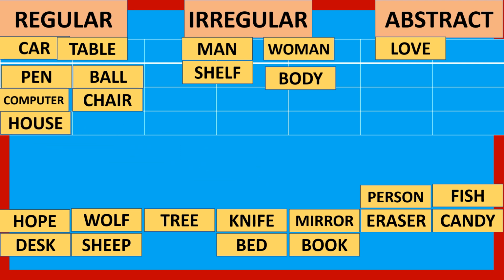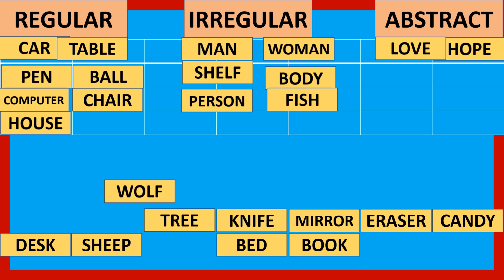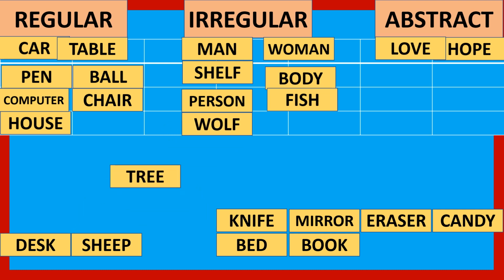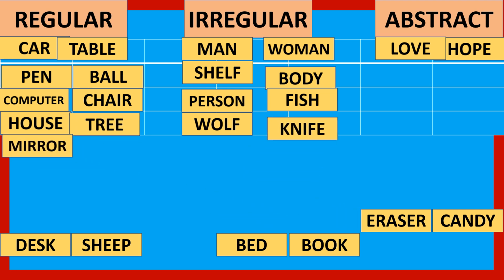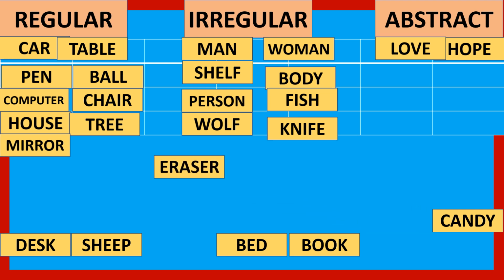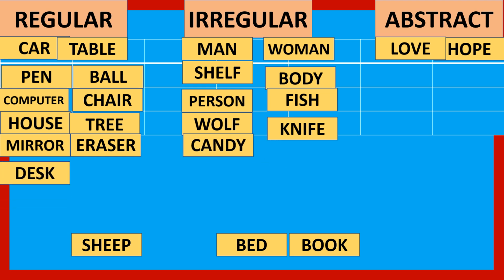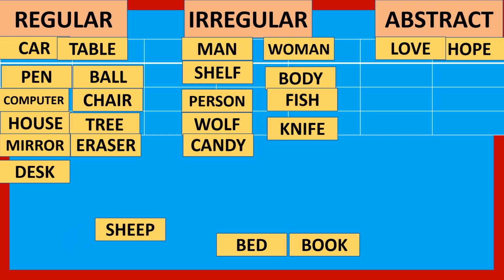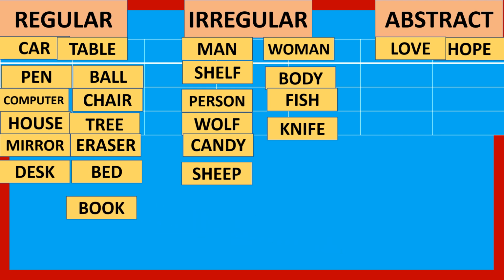irregular, house, regular, person, irregular, fish, irregular, hope, abstract, wolf, irregular, tree, regular, knife, irregular, mirror, regular, eraser, regular, candy, irregular, desk, regular, ship, irregular, bed, regular, and book, regular.